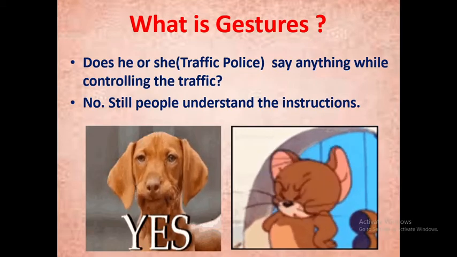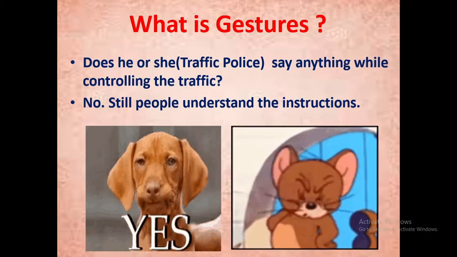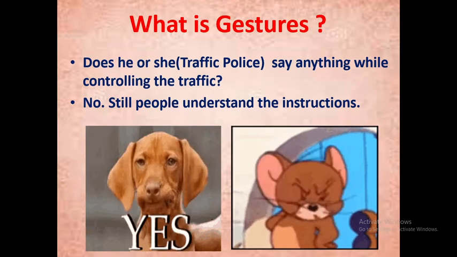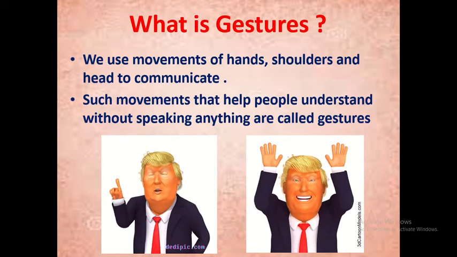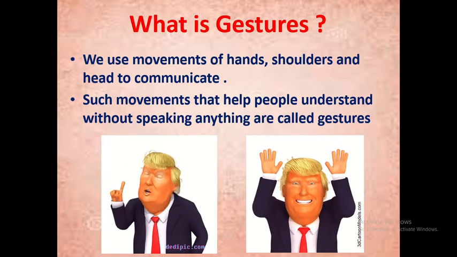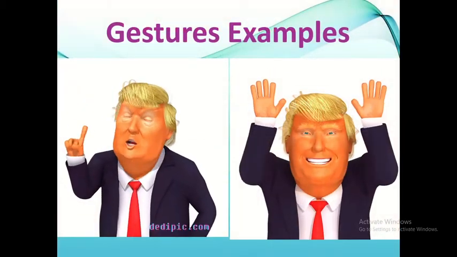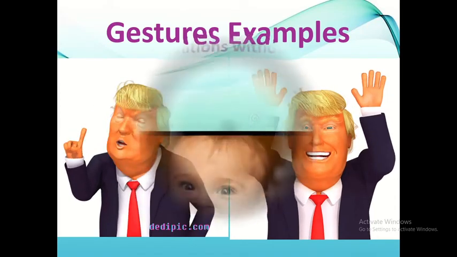In the first picture, the dog is saying yes, and in the second picture, the cat is saying no. We use movements of hands, shoulders and head to communicate. Such movements that help people understand without speaking anything are called gestures.